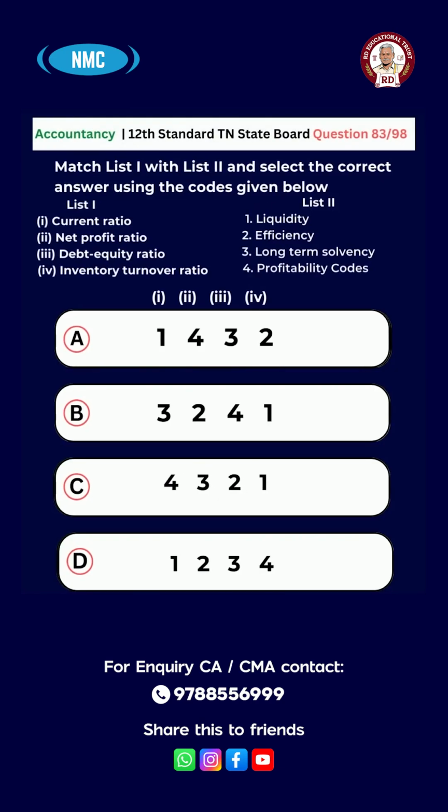Question number 83. Match the list 1 with list 2 and select the correct answer using the codes given below. 1, current ratio, 2, net profit ratio, 3, debt equity ratio, 4, inventory turnover ratio. And the list 2 is 1, liquidity, 2, efficiency, 3, long-term solvency, 4, profitability. Codes are 1, 2, 3, 4. The options are A, 1, 4, 3, 2, B, 3, 2, 4, 1, C, 4, 3, 2, 1, D, 1, 2, 3, 4. And the answer is option A, 1, 4, 3, 2.